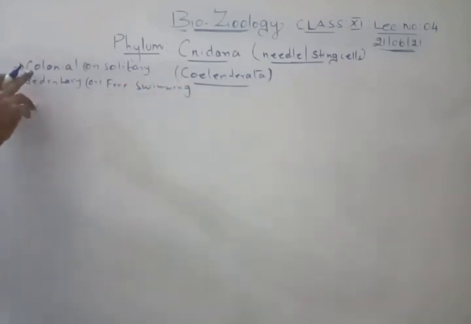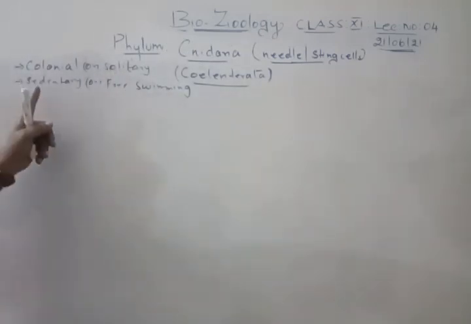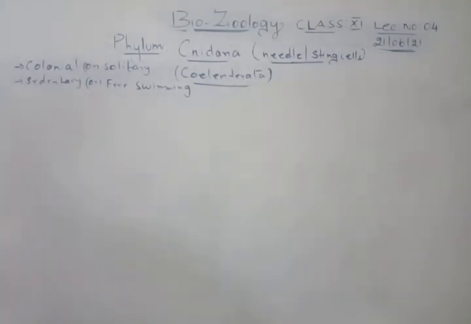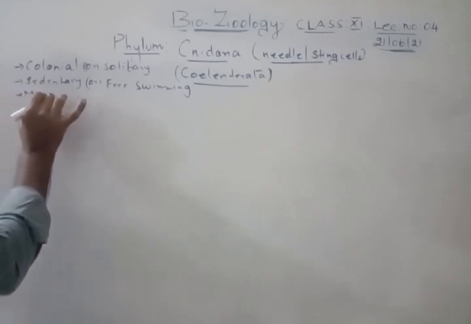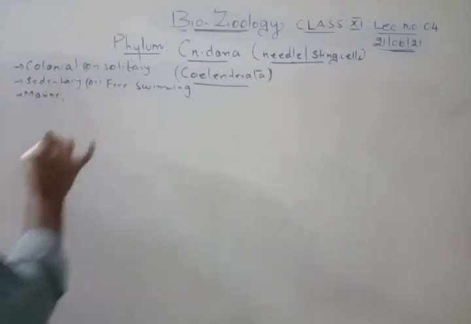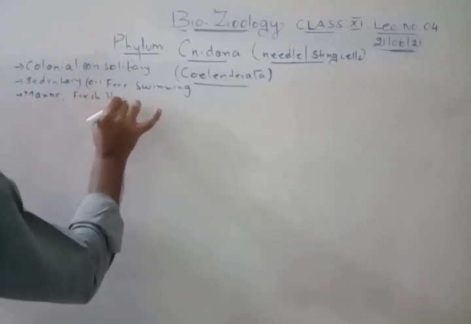So you can find the Cnidarians either in the form of colony or solitary. Sometimes they are sedentary or they are free swimming. And mostly they are marine, but a few are fresh water animals.